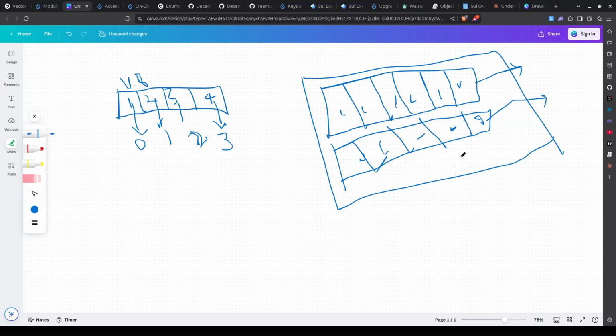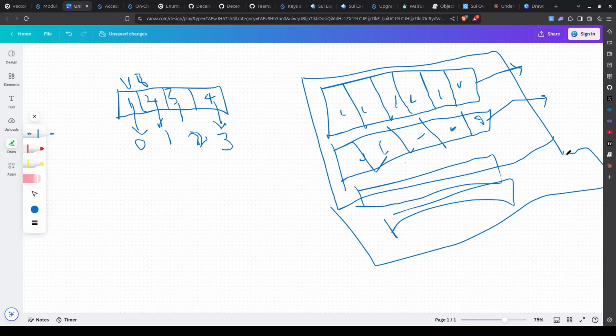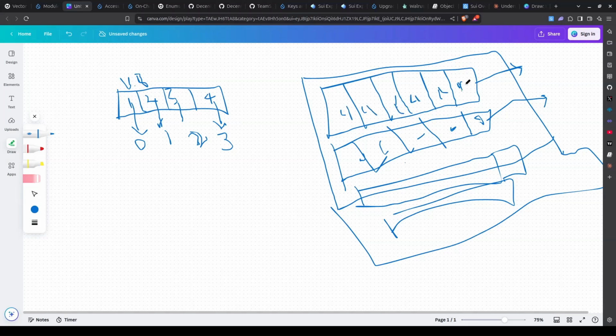And mind you, both vectors can grow. You can keep adding more fruits. You can keep adding another basket of watermelon, another basket of apple. You can just keep adding, and these big baskets will keep growing. These inner baskets can also keep growing. Let's say there are 6 apples here. You can keep adding to this basket and it can keep growing. And inside this basket, you can hold another vector, and that vector can hold maybe a particular species of fruits. So look at vector like that.